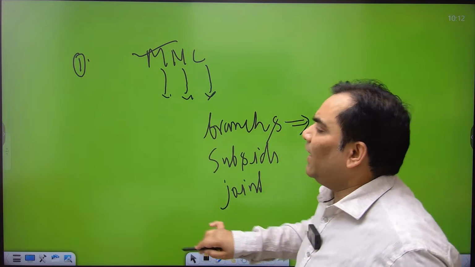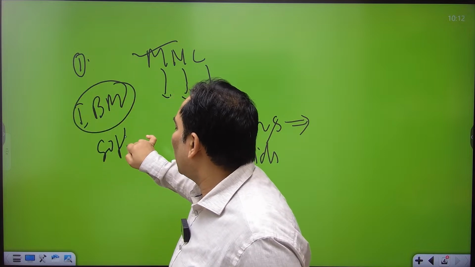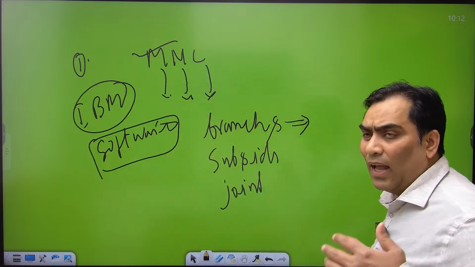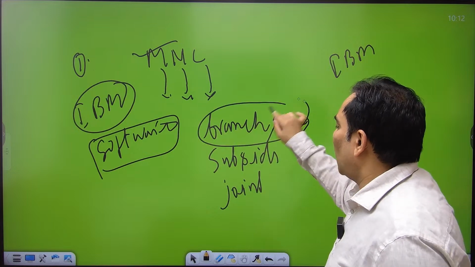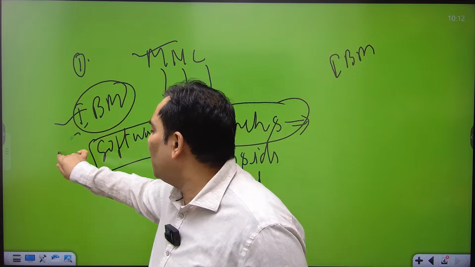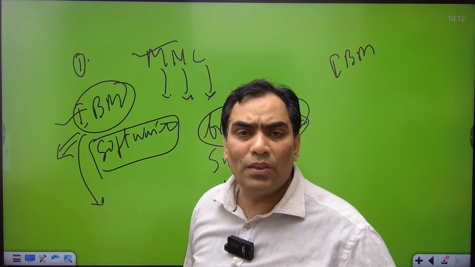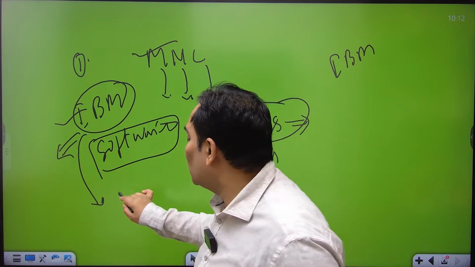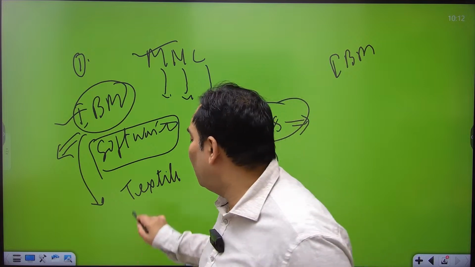Branches means like IBM. IBM is a software company. When IBM opens its software branch in India, that is known as IBM India, and that is a branch. Subsidiary means the original parent promoter of the company, that is IBM, is the same, and IBM expands its business, not only in the software industry but also in textile.